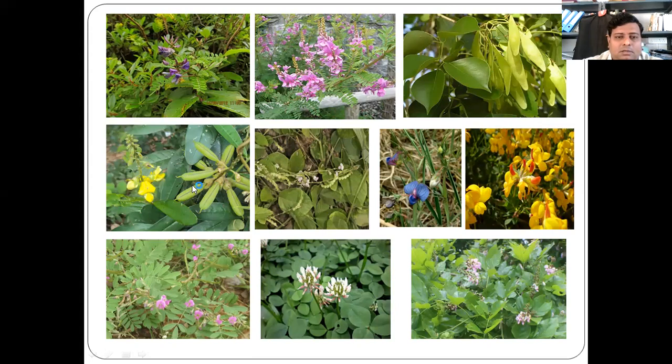This is Crotalaria retusa. This is Desmodium. This is Pongamia pinnata, also known as Millettia. This is Tephrosia. We call it commonly as Unhali. This is commonly called white clover. This is Pongamia pinnata, also known as Indian beech tree.